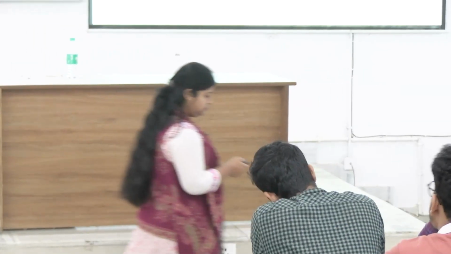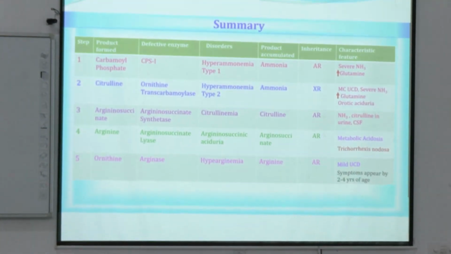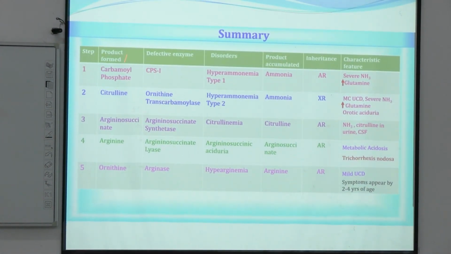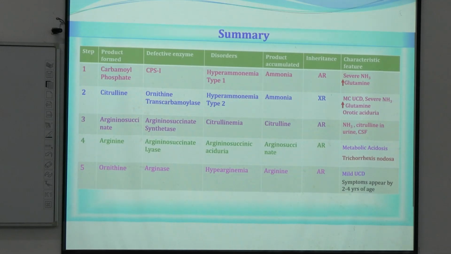Now for the summary: all the steps, step 1, 2, 3, 4, 5, the product of that step, the defective enzymes and the disorder that is called, the product that is accumulated in this disorder, and the type of inheritance of that disease. The only one other than autosomal recessive is ornithine transcarbamylase deficiency, or type 2 hyperammonemia. It is X-linked recessive. And what are the characteristic features?